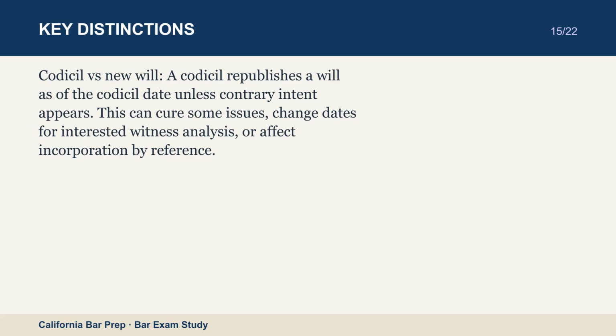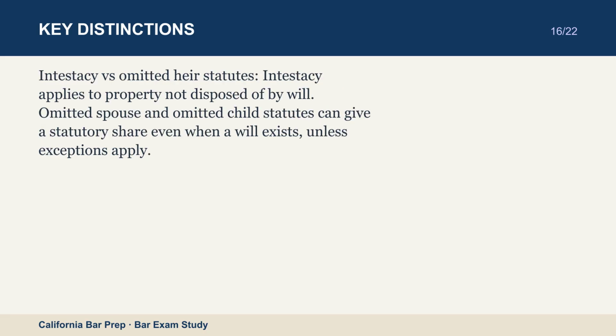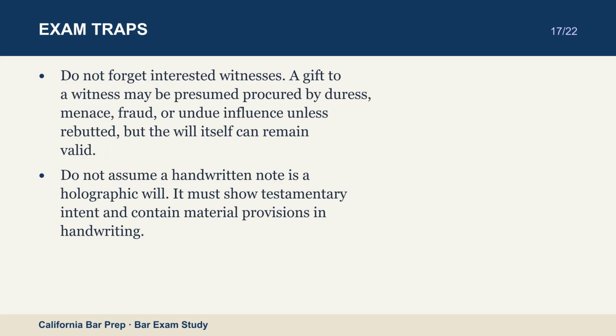Intestacy versus omitted heir statutes. Intestacy applies to property not disposed of by will. Omitted spouse and omitted child statutes can give a statutory share even when a will exists, unless exceptions apply. Do not forget interested witnesses. A gift to a witness may be presumed procured by duress, menace, fraud, or undue influence unless rebutted, but the will itself can remain valid.